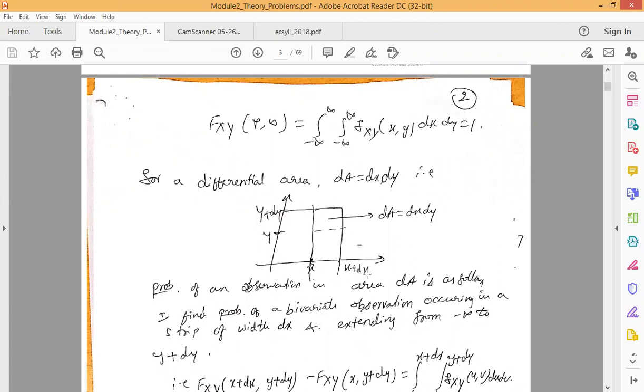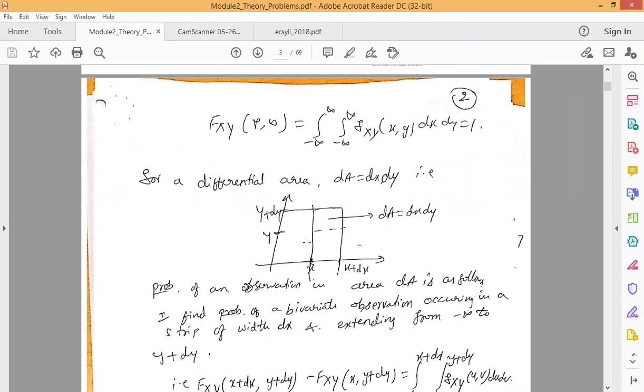So for example, if x is 3 and this 3 is differentially incremented by a small amount, for example, if it is incremented by 0.2, the next point will be 3.2. So one point will be 3 and another point will be 3.2. When you take the difference, the width will be 3.2 minus 3, which will be equal to 0.2. Since the width will be very small, it will be considered as the differential width. Similarly we can give the explanation for the y variable also.